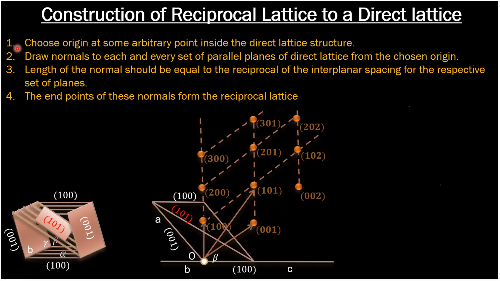Let's quickly revise the method. Your first step is to choose an origin at some arbitrary point inside the direct lattice system, like this O. Second, draw normals to each and every set of parallel planes of the direct lattice from this chosen origin. Third, the length of this normal should be equal to the reciprocal of the interplanar spacing between the set of parallel planes. And the last step is that the end points of these normals form the reciprocal lattice system. I hope it's clear to you.